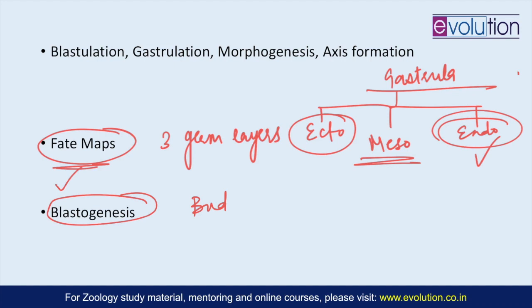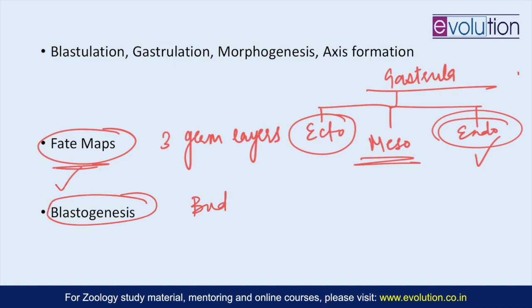The development of this bud is what we call blastogenesis. This development of the unit in asexual reproduction is actually an aspect of regeneration, which has puzzled scientists for a very long time.